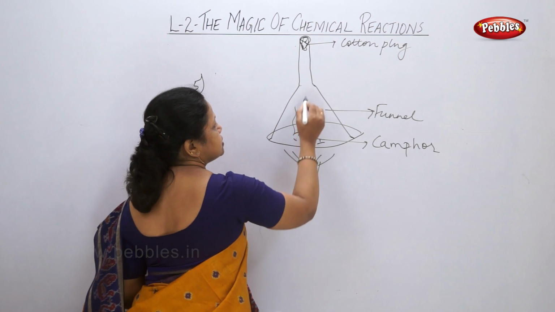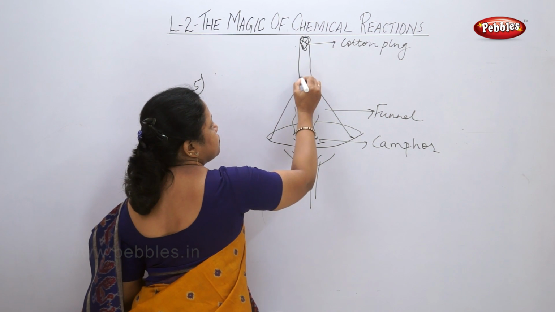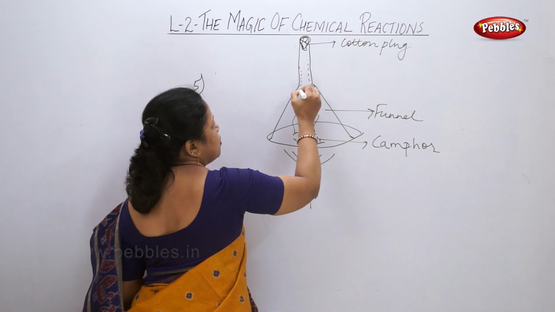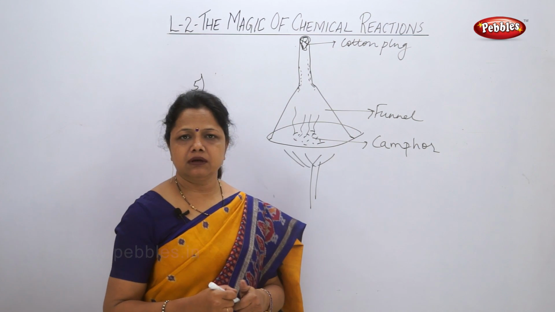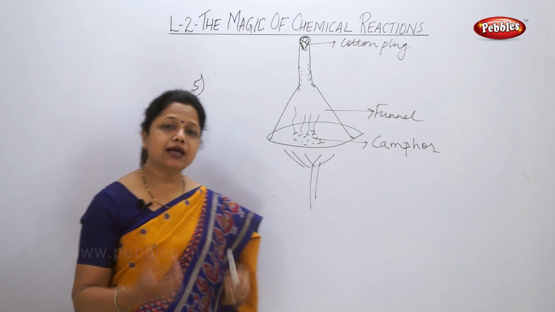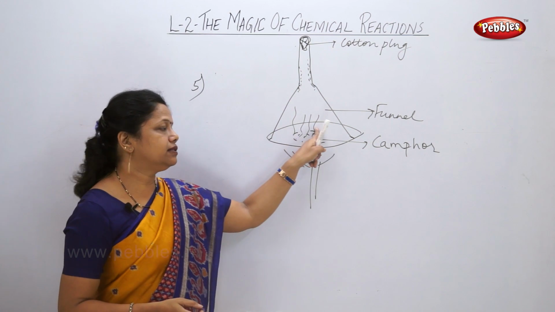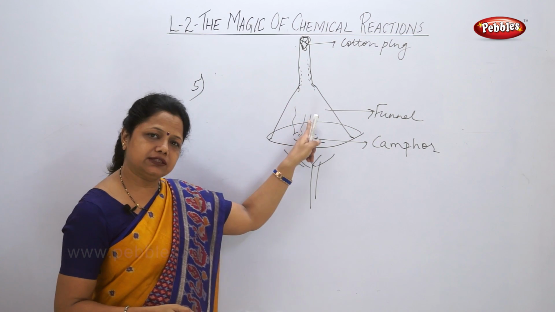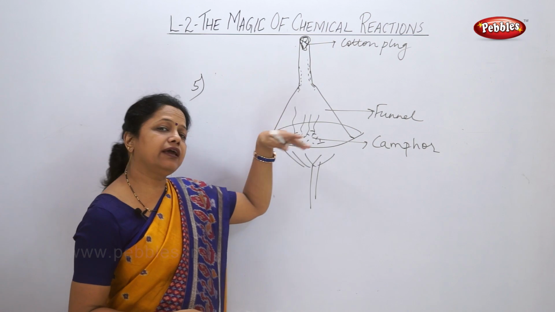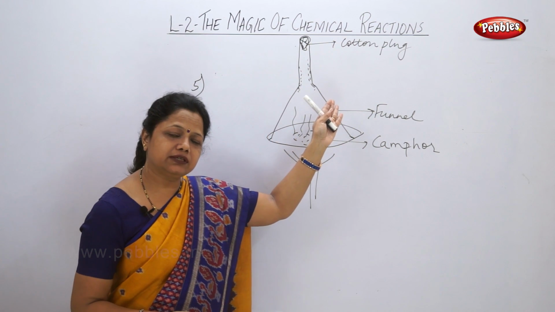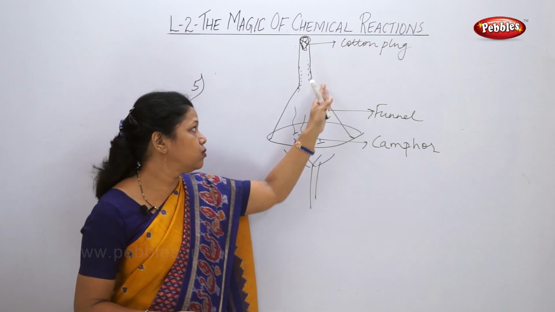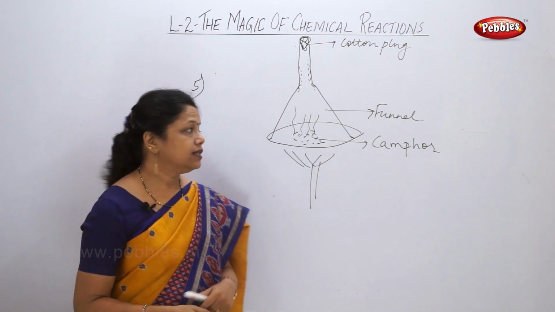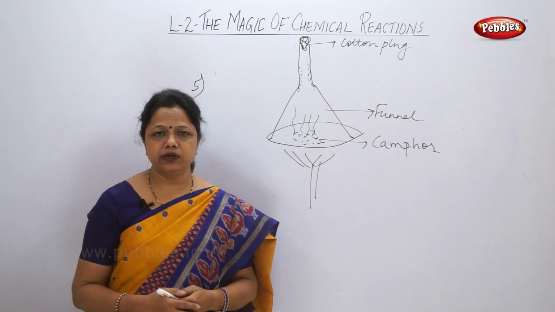It changes into gaseous state, and then we can see on the sides of the funnel some deposit. What has happened? The gaseous state is again changing into solid state, or the powder form, when it touches the cool part of the funnel. This is called the sublimation process.